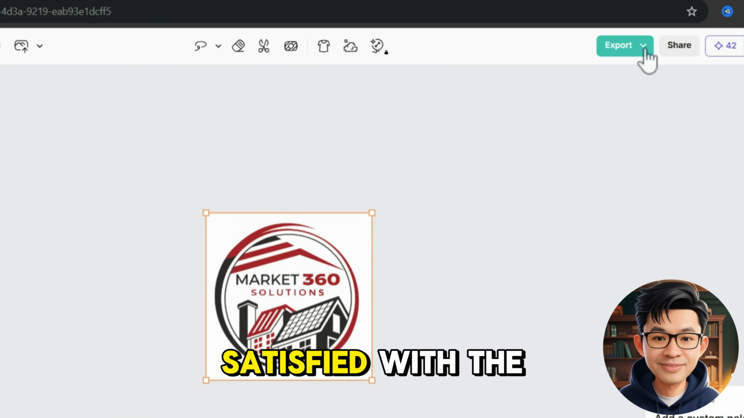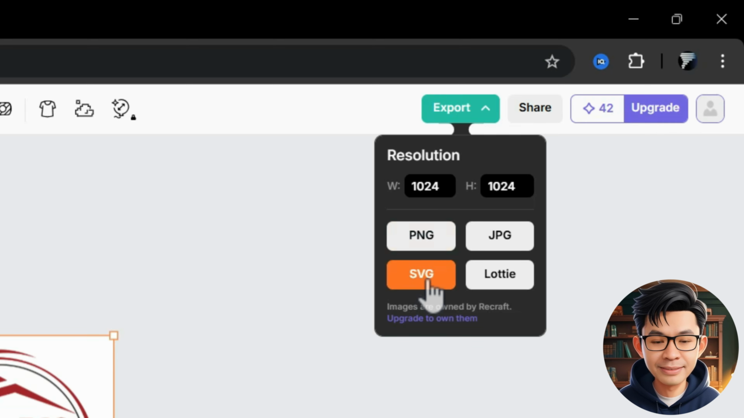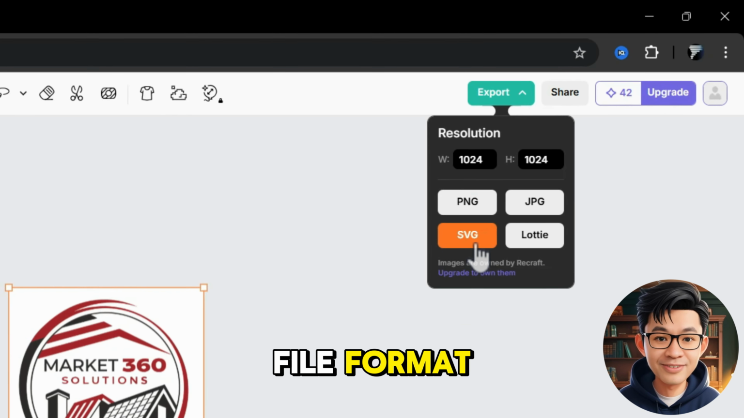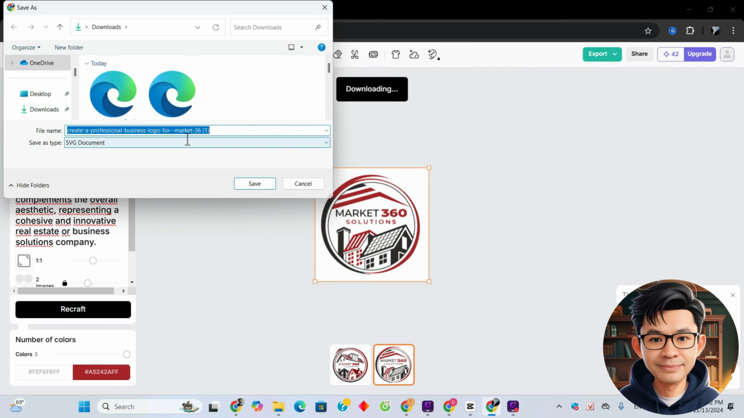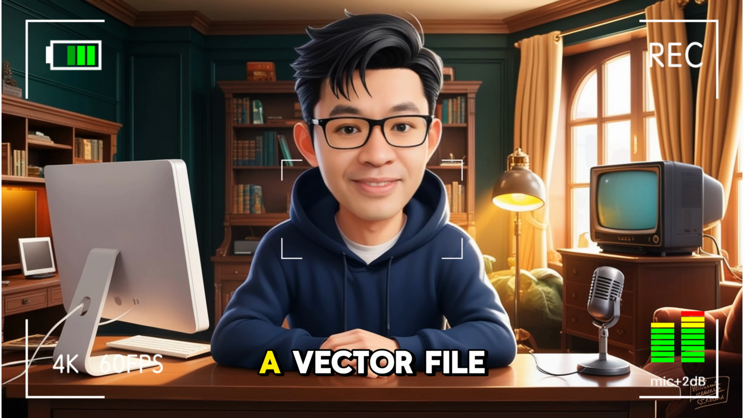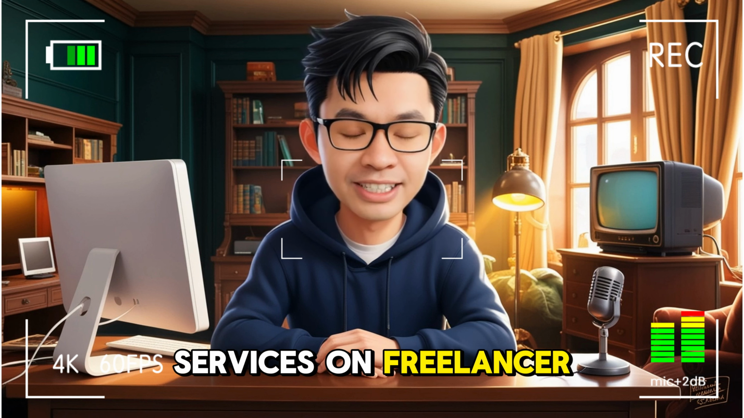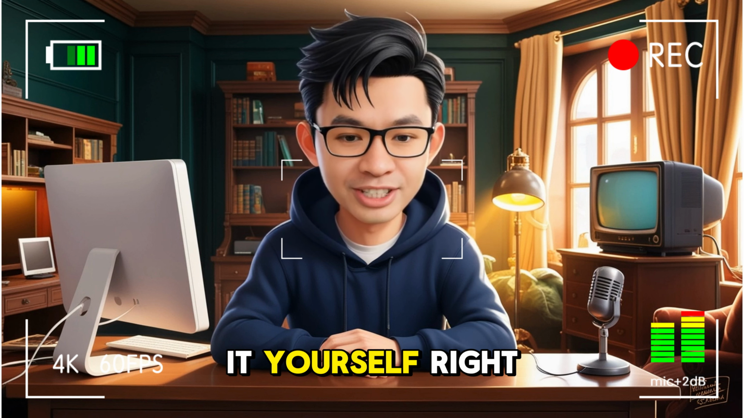If you are satisfied with the result, you can click on the Export button. Choose SVG, that is the vector file format. Click Save. Now we have a vector file. The next step is to sign up and describe your services on freelancer platforms. You can do it yourself, right?